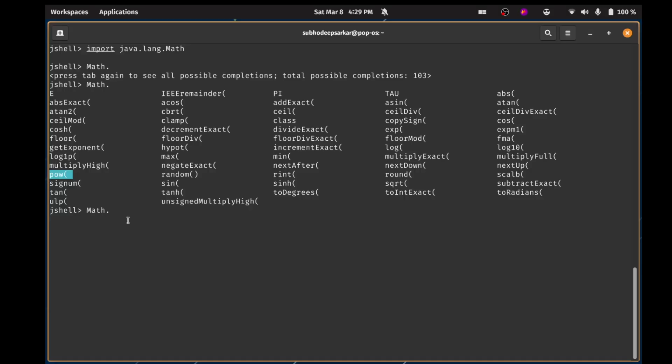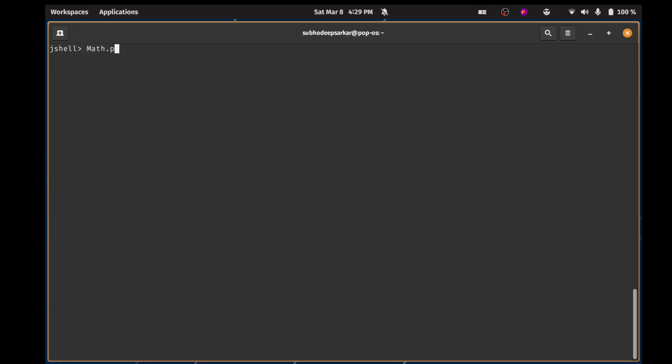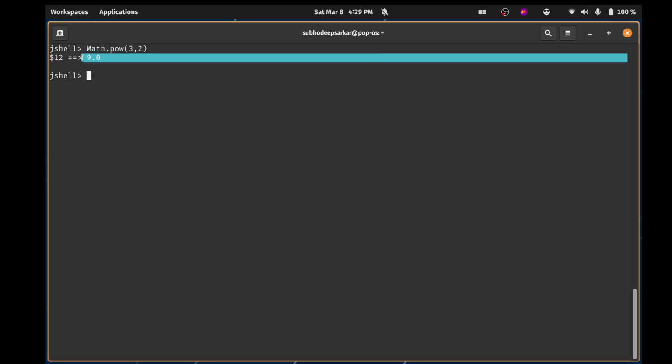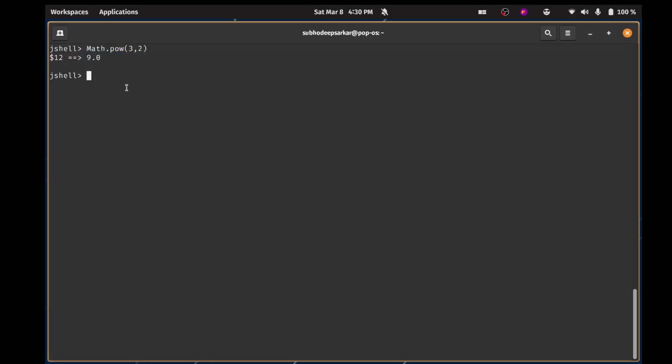What is pow? Pow is power, nothing else. Let me clear it out. So Math.pow, let's say, 3 to the power of 2. What is 3 to the power of 2? 3 times 3 is 9. It would give you 9. And by the way, all of these are coming in double, not integers. Of course, if you want integers only, then you can typecast it and you will get 9. That's absolutely fine. But anyway, the default result is always going to be a double. So there you go. This is pow. There's nothing much to complicate it.